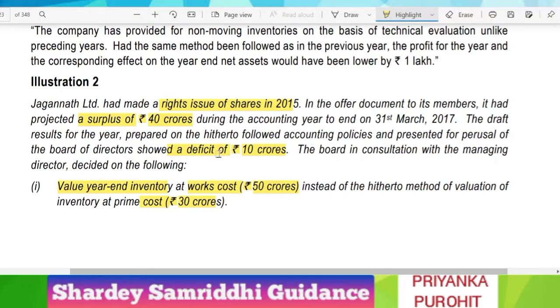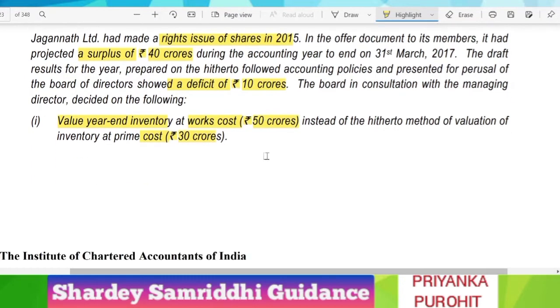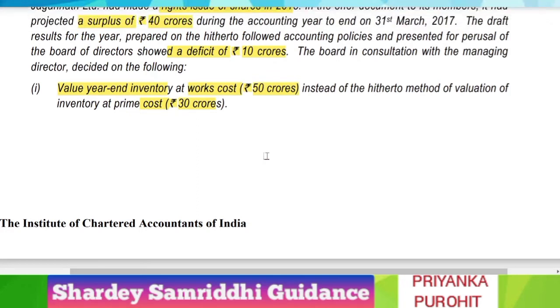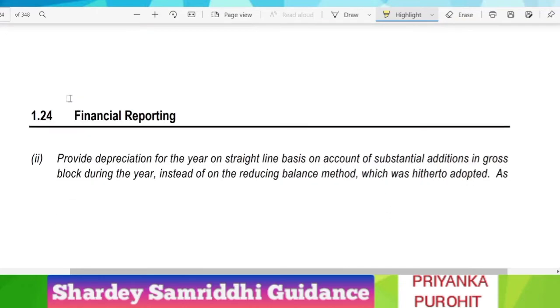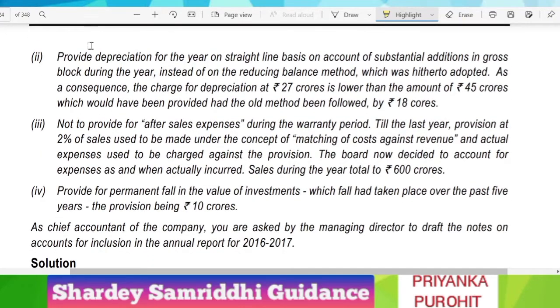So to reverse this deficit of 10 crore and to stay in tune with the projected surplus of 40 crore, the board has decided to make certain changes. That is, in the close of valuation of inventory. The second one is regarding the depreciation. The third one is not to provide for the after sales expenses during the warranty period, and the last one is to provide for permanent fall in the value of investment so that they can increase the profit.